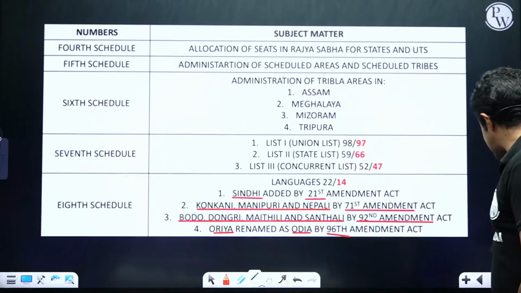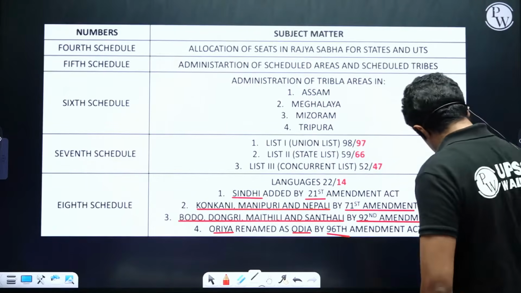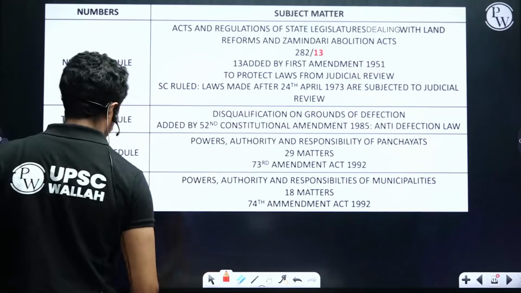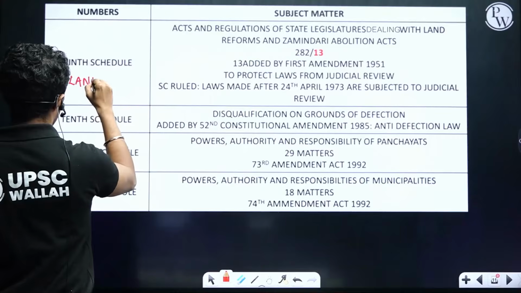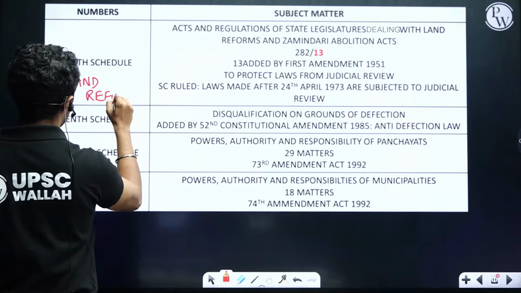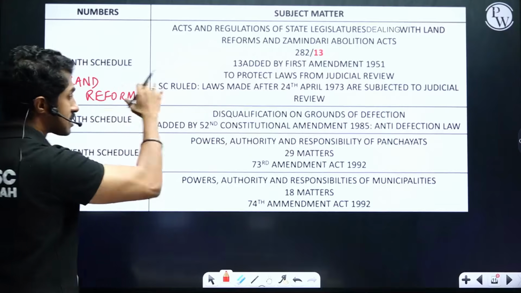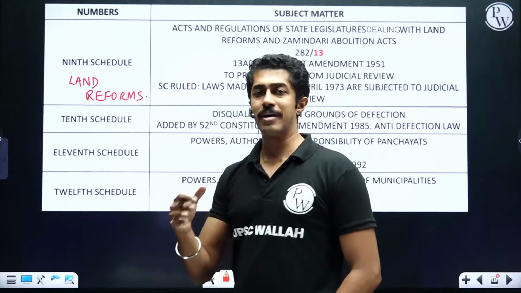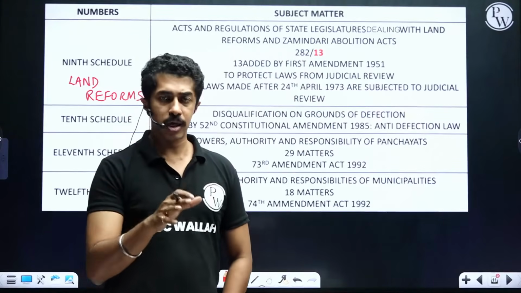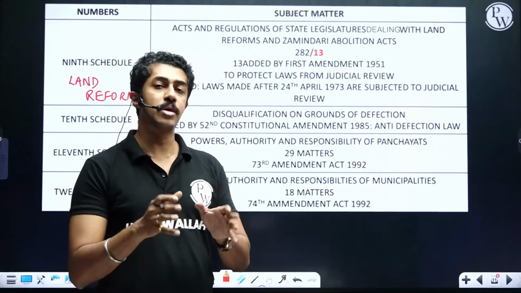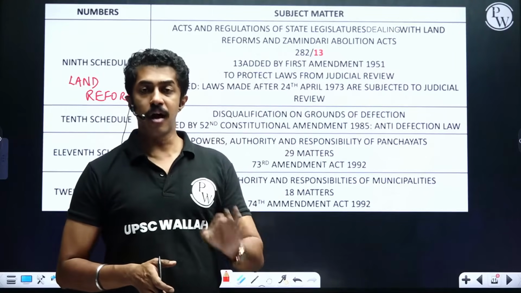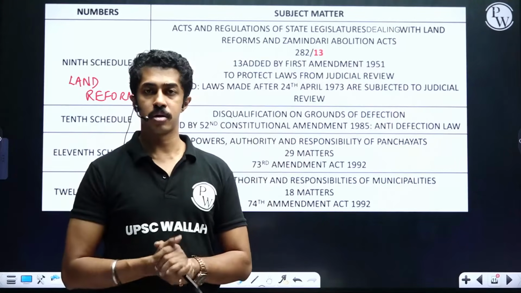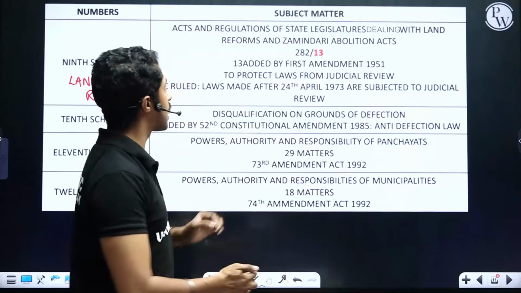Now, what remains is 9, 10, 11, 12. Clear, people? Now, we will move into the 9th schedule. For ease of remembering things, I will call it simply land reforms. I'll tell you the significance of this 9th schedule. 9th schedule simply means any law passed by the state with regard to land reforms or the Zamindari Abolition Act cannot be questioned by the court. That means there is no judicial review for it. That was the provision, and this was included by the First Amendment.